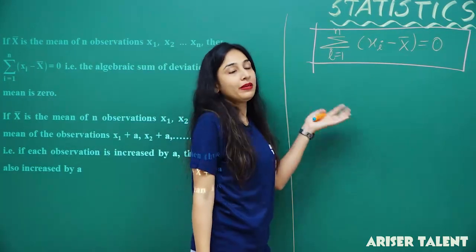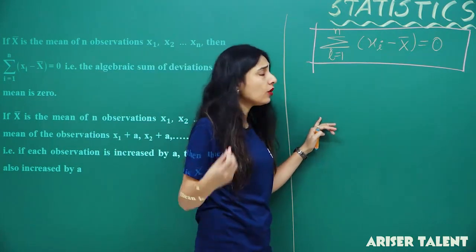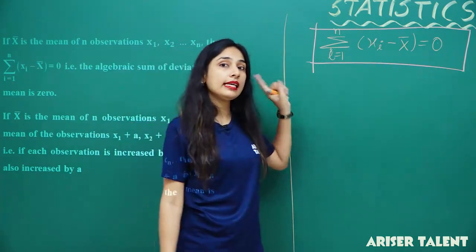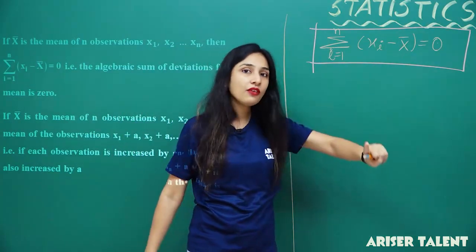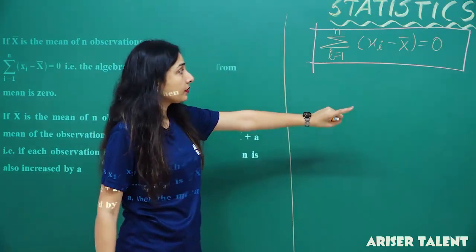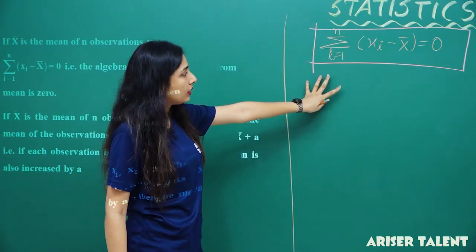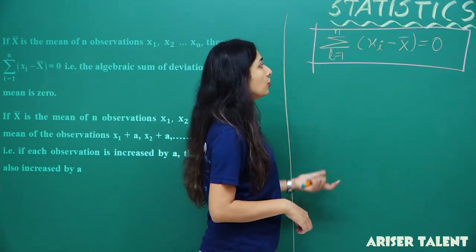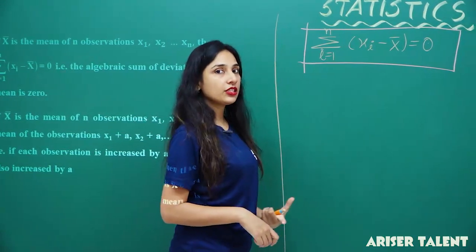Because maybe it's true or not. Let's find out. So what is the meaning of x bar? I've told you this is the mean or the average. Now I have to see if this formula is right or wrong. So we are going to see if this formula is right or wrong.